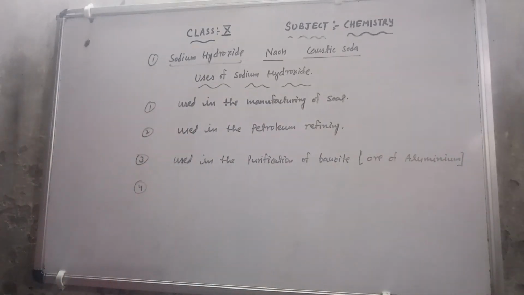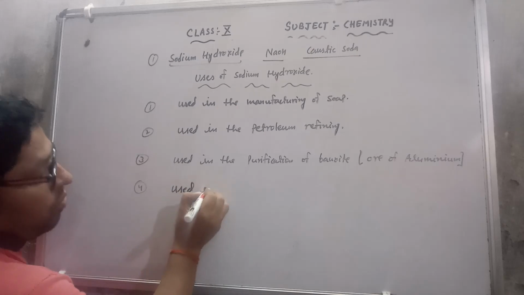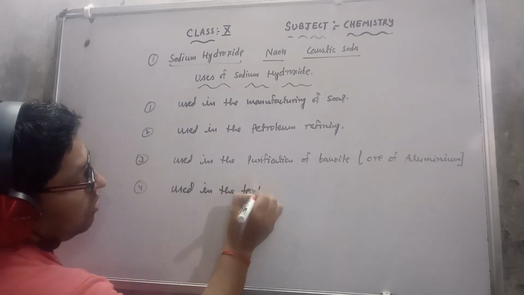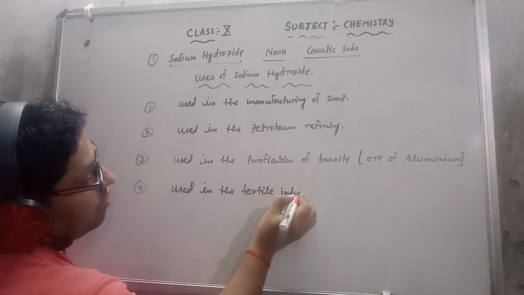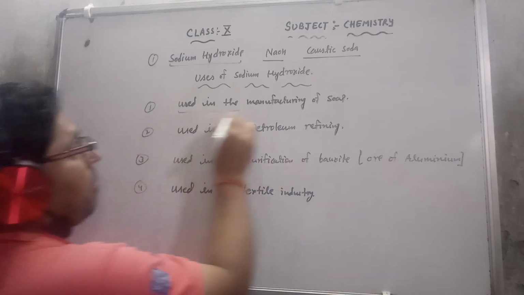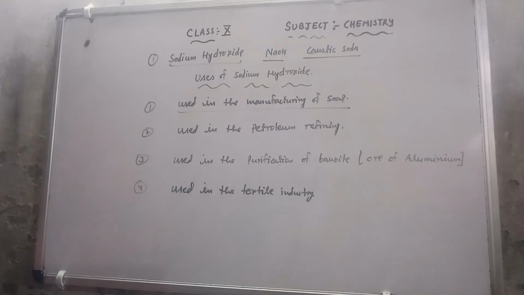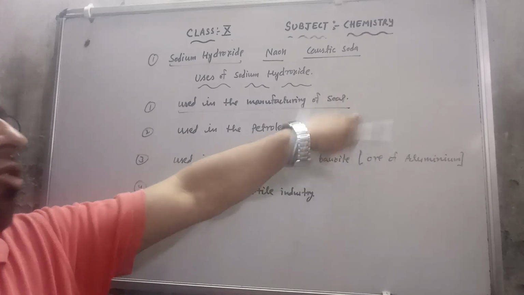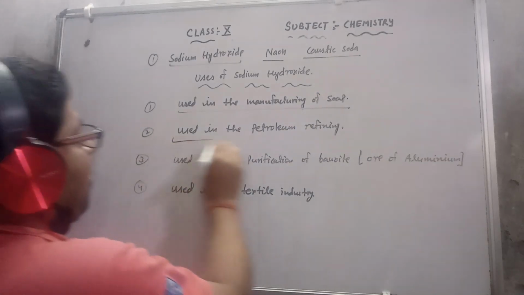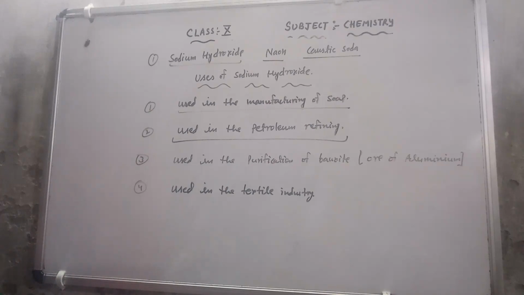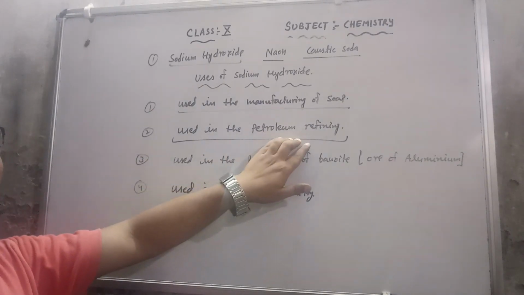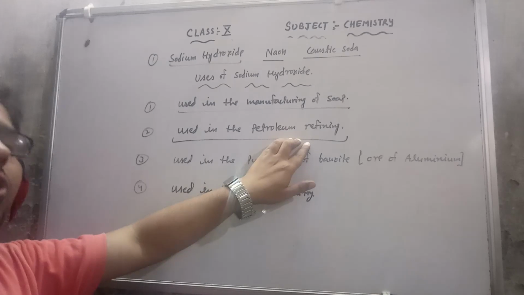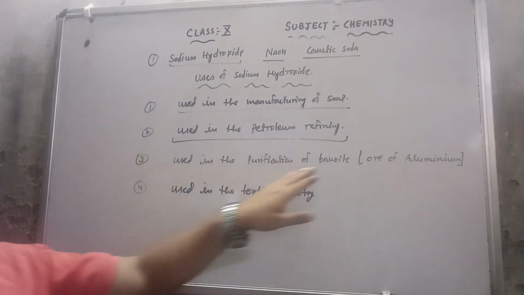Then fourth, it is used in the textile industry. Simply, in the manufacturing of soap, with the help of sodium hydroxide we can make soap. Second is petroleum refining. Refining means if I want to purify the petroleum, I will use NaOH in the refining of petroleum.